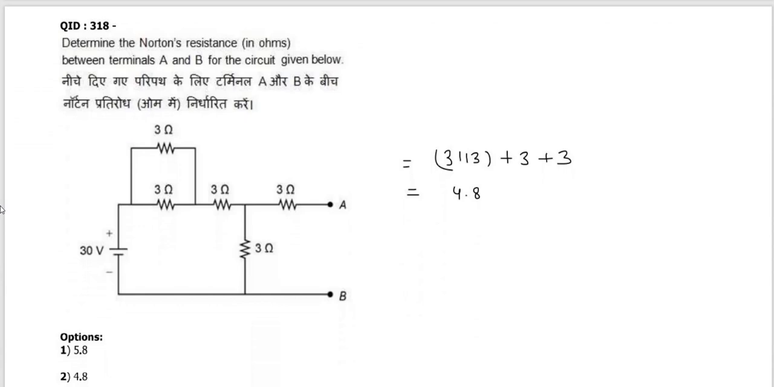Determine the Norton resistance between A and B for the circuit given below. This question is also simple. This 3 ohm, 3 ohm in parallel, in series with 3 ohm and also in series with 3 ohm. Then RTH will become 4.8.